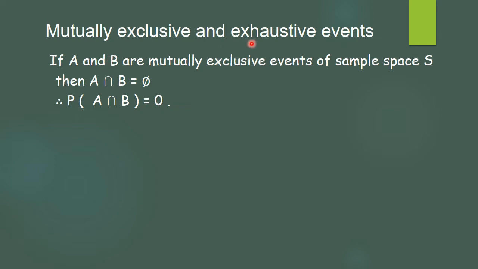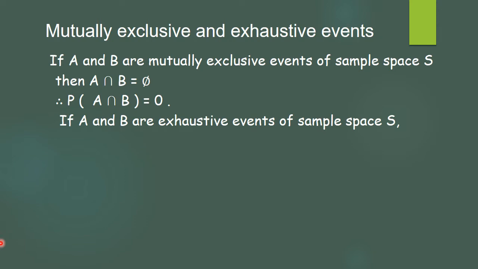Now, what is meant by exhaustive events? Two events A and B are such that their union becomes the same sample space. Then the events are called exhaustive events. Whenever they are exhaustive events, the probability of A union B is 1.